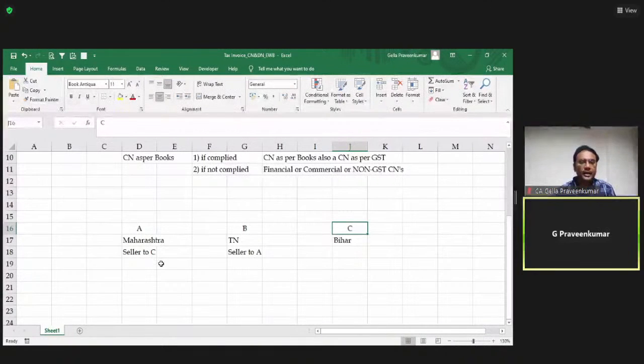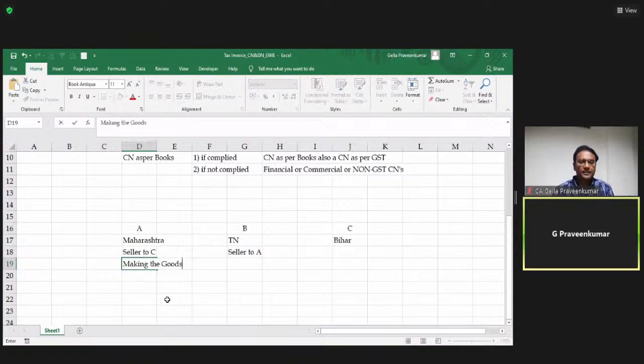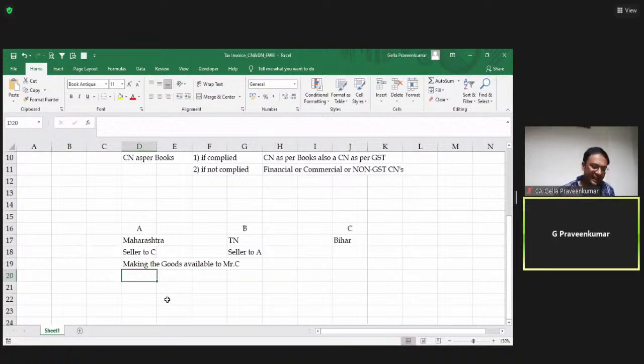So the important point here is making the goods available to Mr. C. Please make a note. In this transaction, what is important for us? The goods should be made available. The goods should be made available by this gentleman A to C.